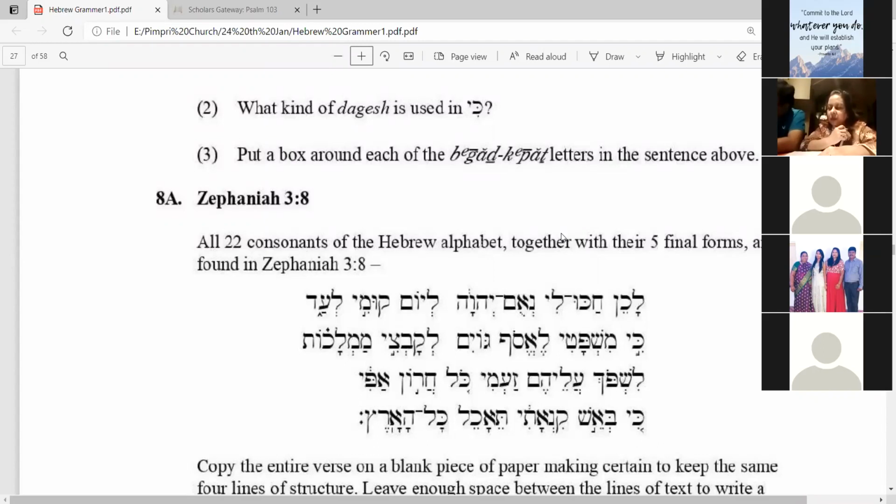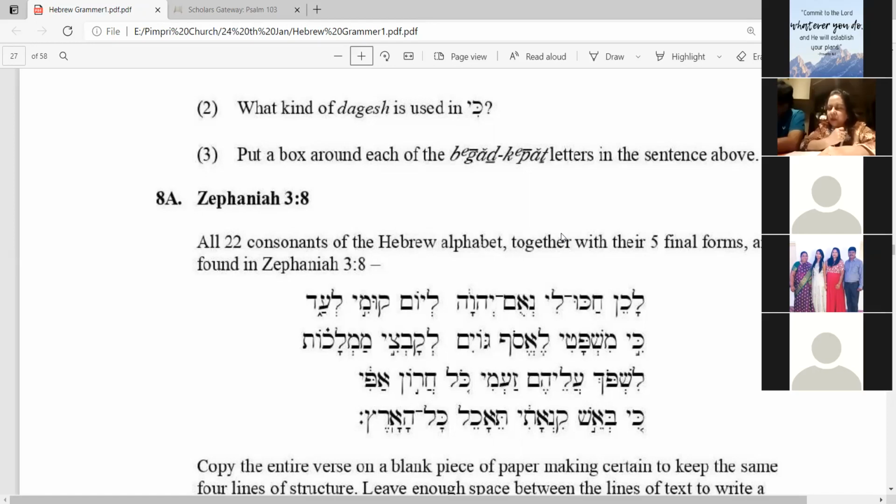Which is the second alphabet? Bet. Round the second alphabet Bet and give number 2. Whether it is Bet or Vet, you have to round it. Even if Bet or Vet comes 2-3 times, you round only once. Then third is Gimel.